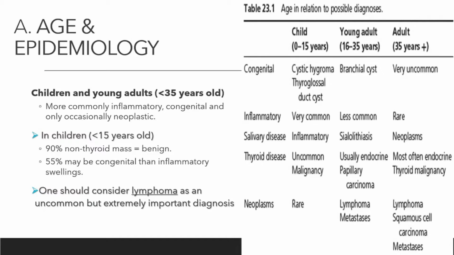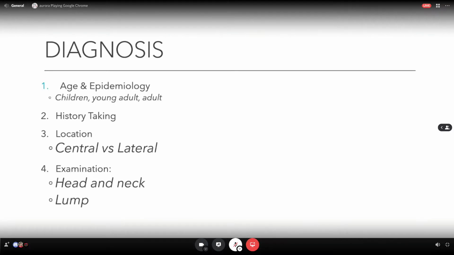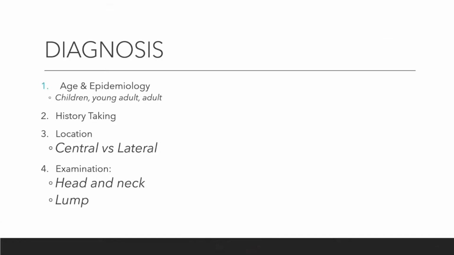Okay, so for age in children, bila kita sebut pasal neck mass, kita boleh bagi neck mass kepada central dengan lateral lah. Maknanya midline dengan lateral kan. Lepas tu age tu pula, kita boleh bagi dia kepada inflammatory dengan non-inflammatory.